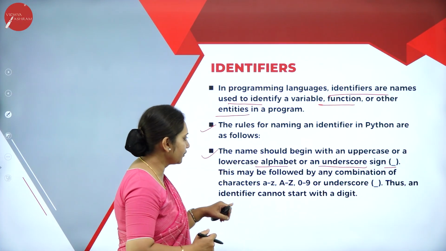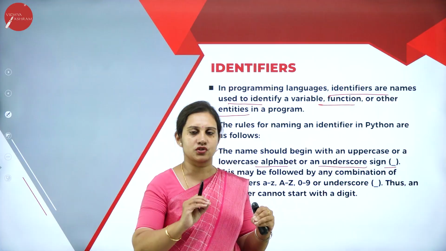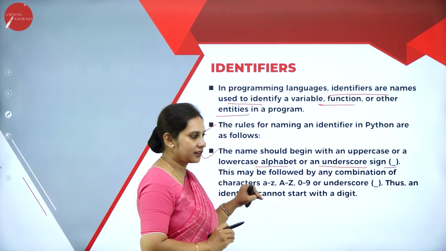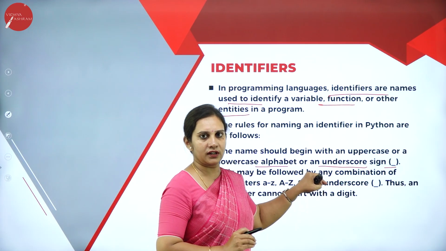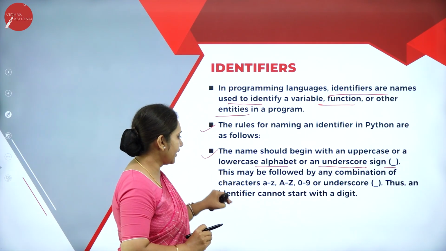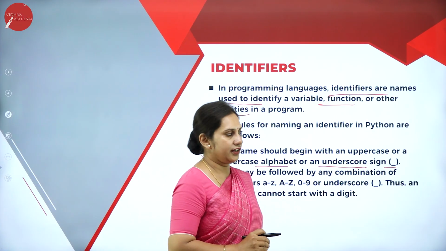Thus, an identifier cannot start with a digit. It has to start with a letter, then it can be followed by digits, but it can't start with a digit.